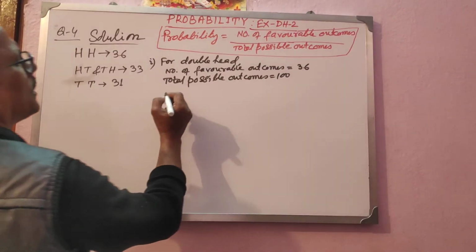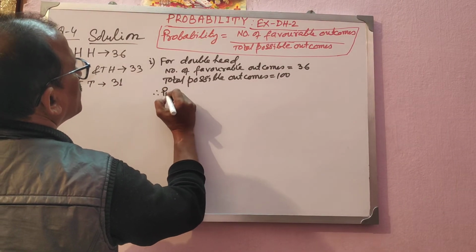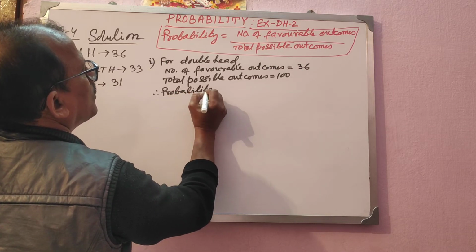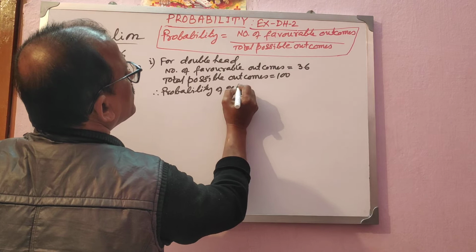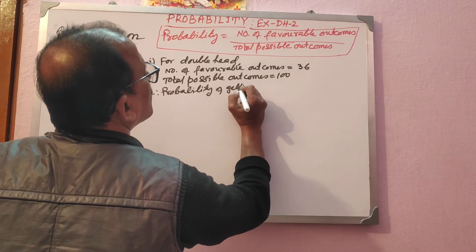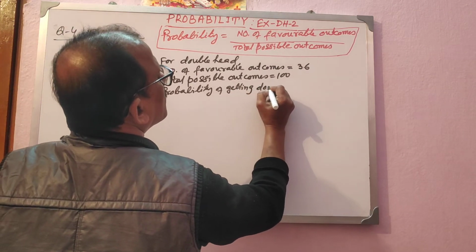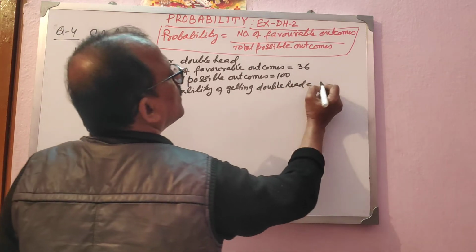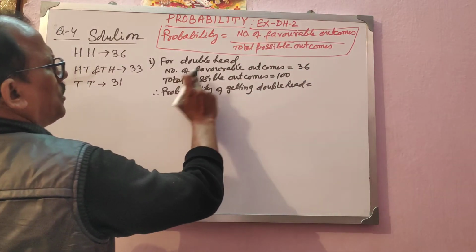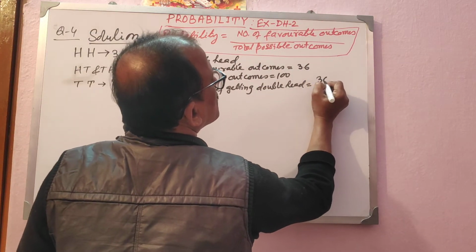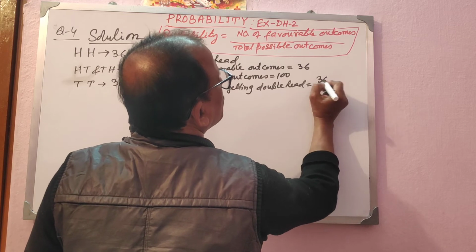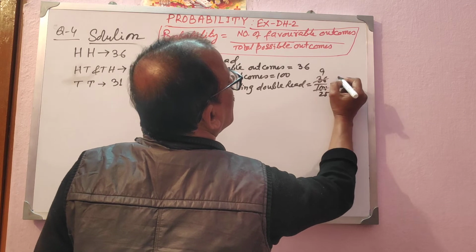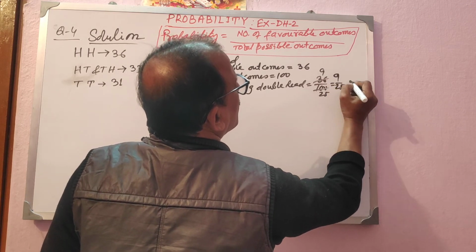So the probability of getting double head is 36 by 100. If you simplify, 4 fives are 20 and 4 nines are 36, so it is 9 by 25. 9 by 25 will be the first answer.